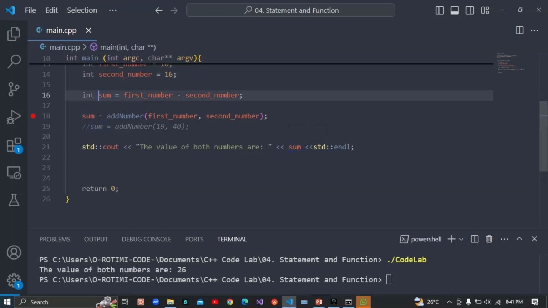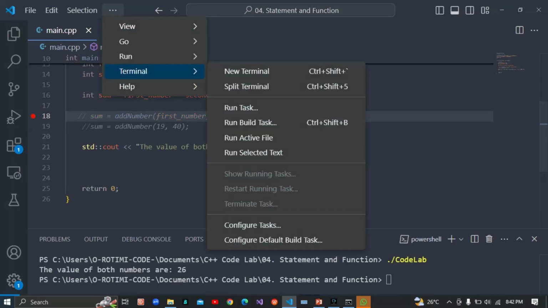So it doesn't go through this, it doesn't check for this. What we have here is ignored, not recognized. But if we comment this out and run the code again.